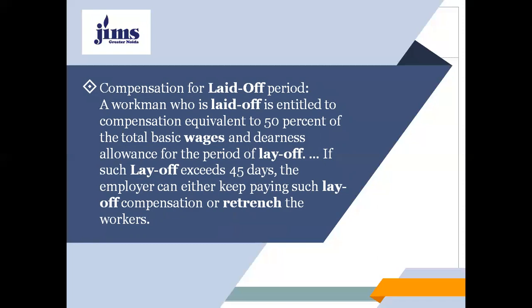So compensation for layoff period is equivalent to 50% of the total basic wages and DA allowance for the period of layoff. And if such layoff exceeds 45 days, then the employer can either keep paying such layoff compensation or retrench the workers.